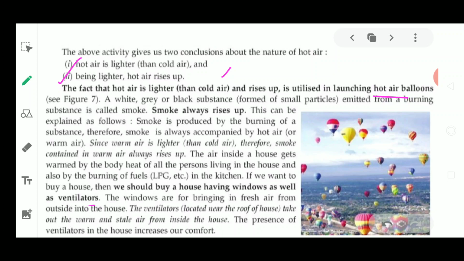So we have seen the properties of air: that air exerts pressure if it is present inside a container, or if it is moving, then also it exerts some pressure. We have also seen that air expands on heating and contracts on cooling. These are the properties of air, because of which many applications can be seen in your daily life.